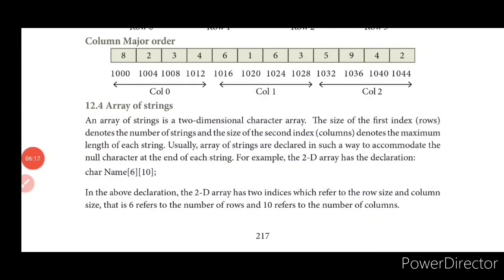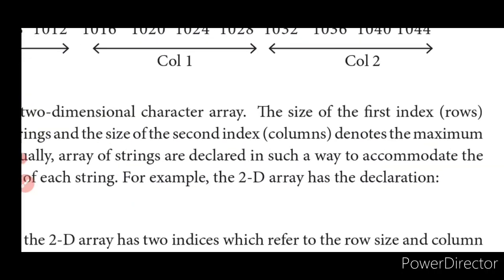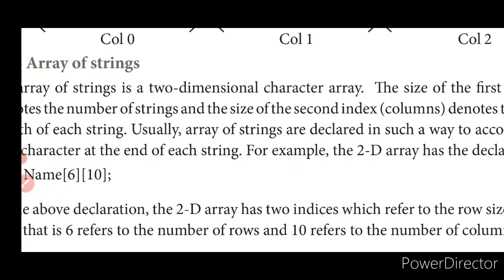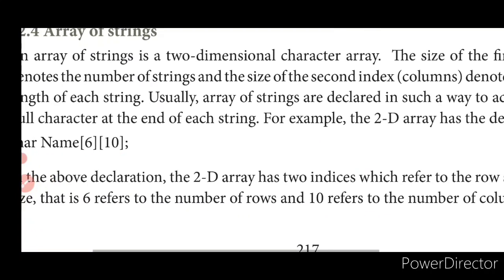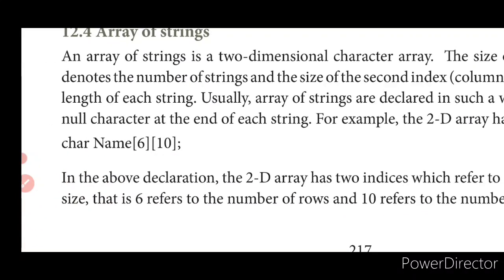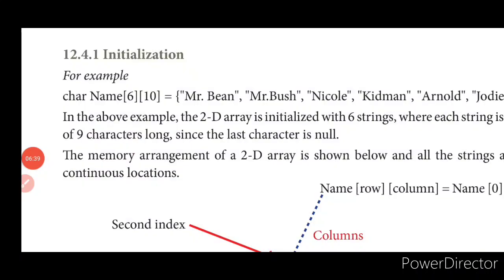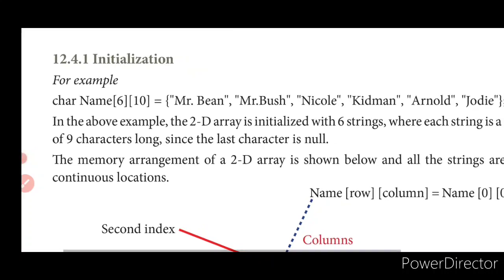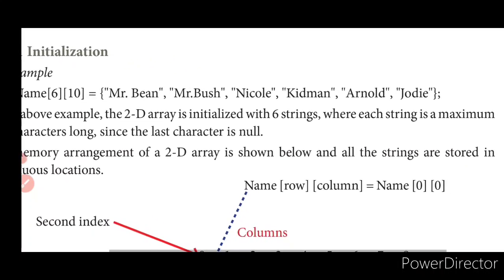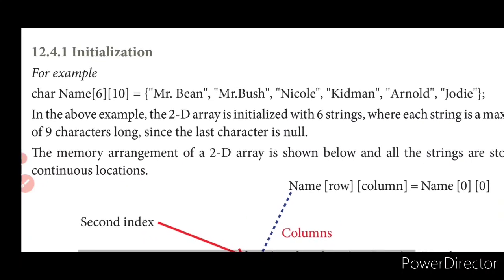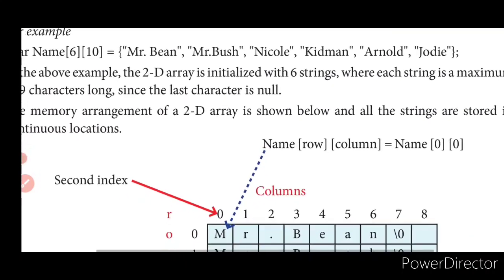Now array of strings. An array of strings is a 2-dimensional character array. So how is it actually going to take? Usually arrays of strings are declared in such a way as to accommodate the null character at the end of each string. And you know how the two-dimensional character array is declared like this: character, name of array, rows and columns. Just have a look here: 6 rows, 10 columns. Mr. Bean, Mr. Bush, Nicole Kidman, Arnold, Jody, all these are the names being given, and let us see how they are actually arranged.